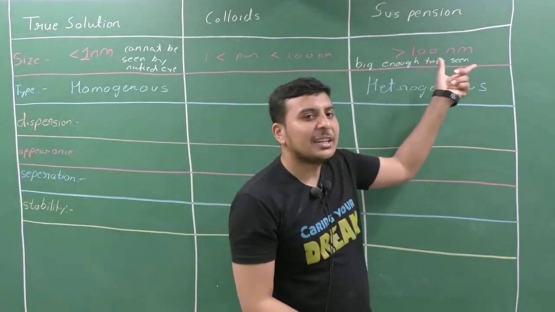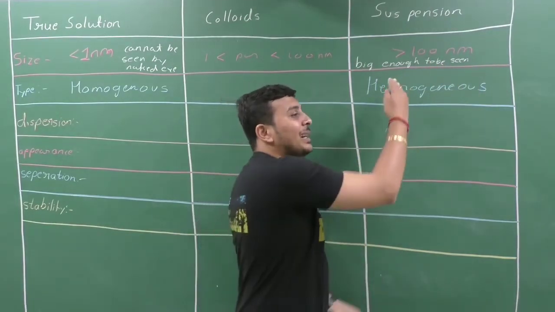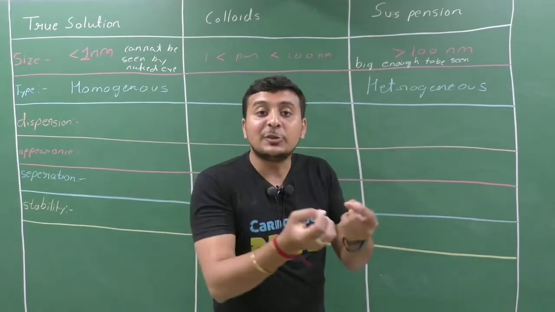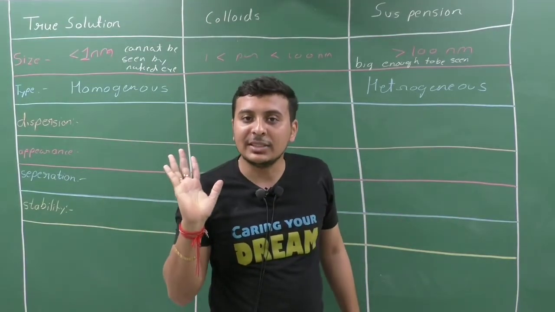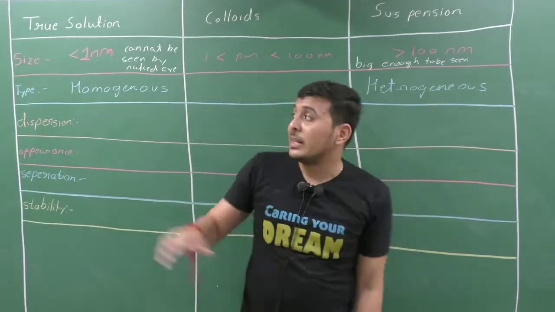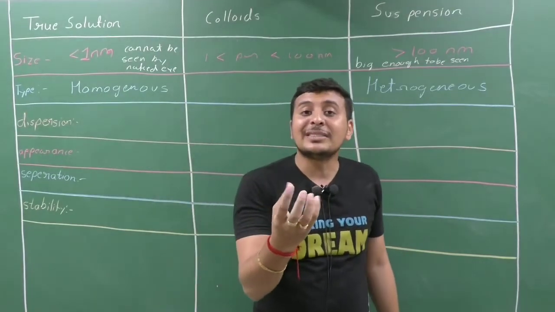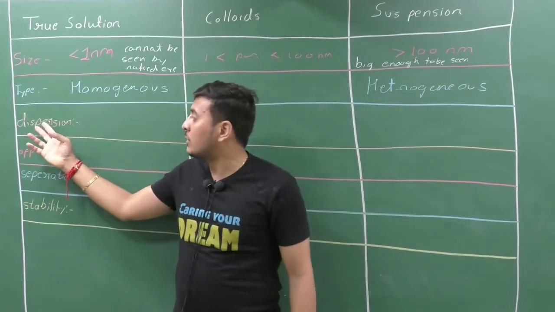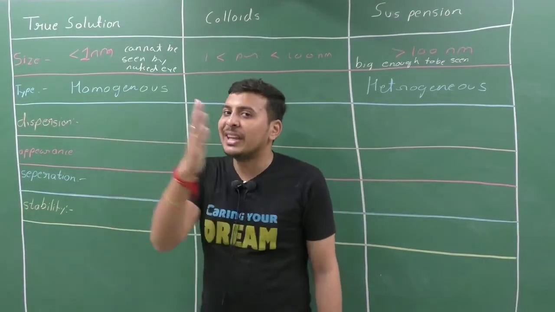But if the particles are too big, when any light strikes those particles, then the light gets dispersed. It means it spreads in all directions. That is known as dispersion. Getting it or not? That is dispersion of light. Here the particles are too small to scatter the light. That is also known as scattering of light. A more proper word, instead of dispersion, is scattering of light. So these particles are too small, they cannot scatter a light.